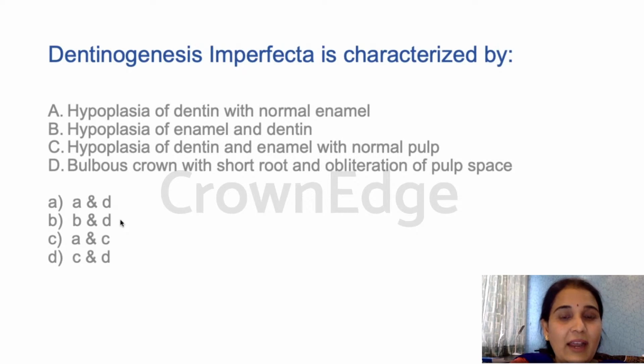Hypoplasia of dentin and enamel with normal pulp is again not an option, because here again they are saying hypoplasia of both. The last option is bulbous crown with short root and obliteration of the pulp space. Yes, dentinogenesis imperfecta does have these features. So A and D are the options, and the A and D option is given by answer A. So A is the answer for this question. Hope there is no confusion. I didn't want to leave you guys hanging. If it comes, please pick A as the answer.